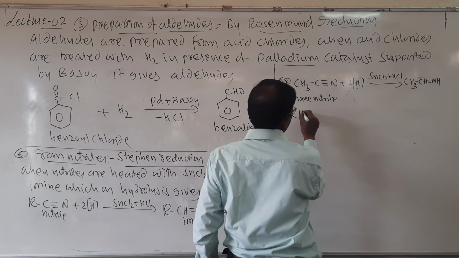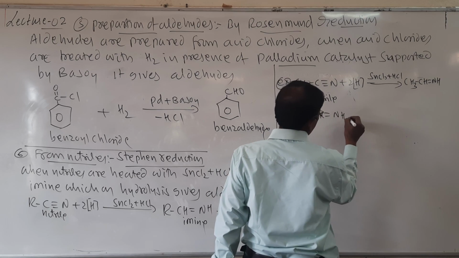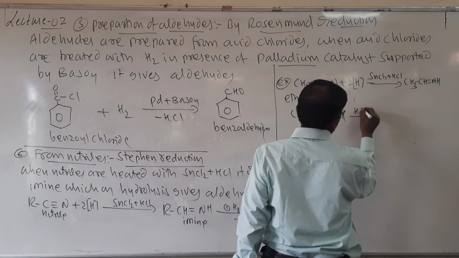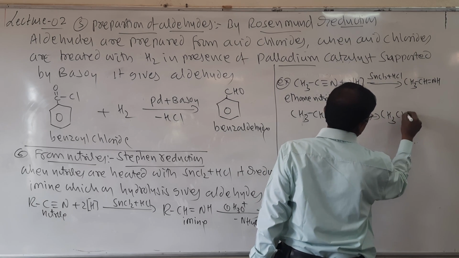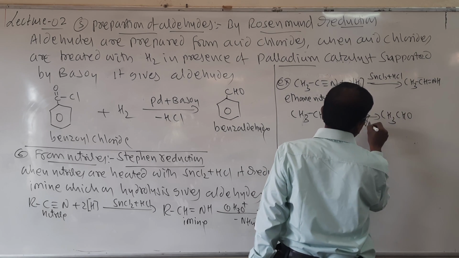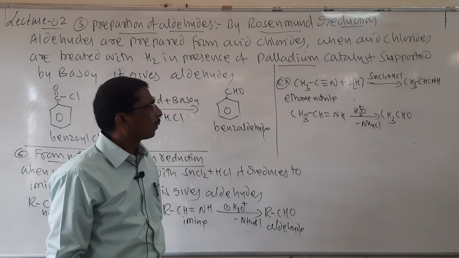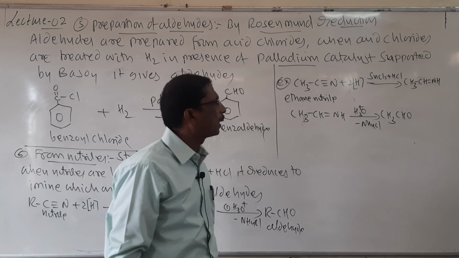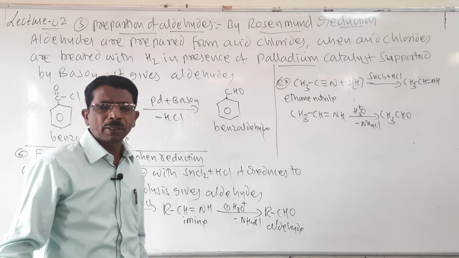Then this imine, on hydrolysis, gives CH3, CHO, and then ammonium chloride is removed. So it gives acetaldehyde. So here is the example for this.